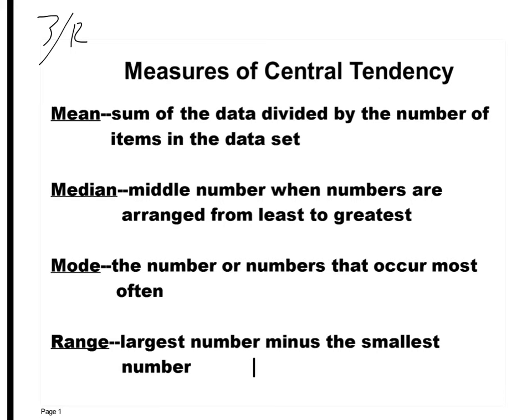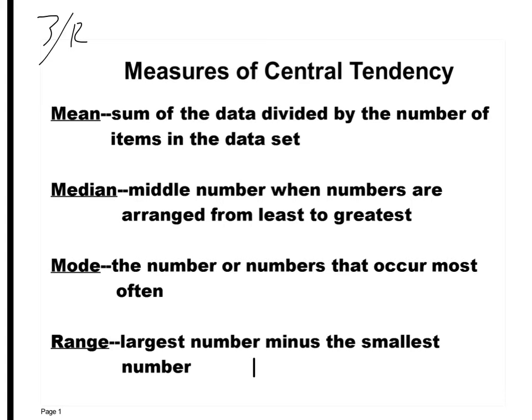Mode is the number or numbers that occur most often. Sometimes you'll have one that occurs 3 or 4 times. Sometimes you'll have 2 that occur the same amount of times over and over. Those would be your mode. Okay, so you can have more than one number for mode. Range, it's your largest number minus your smallest number.